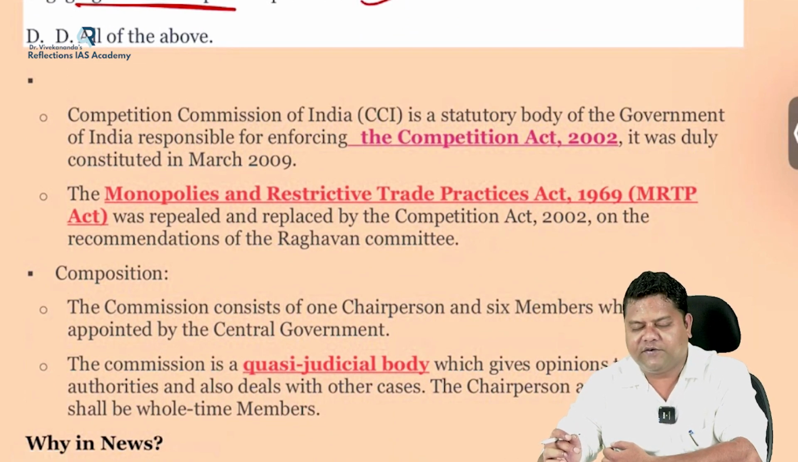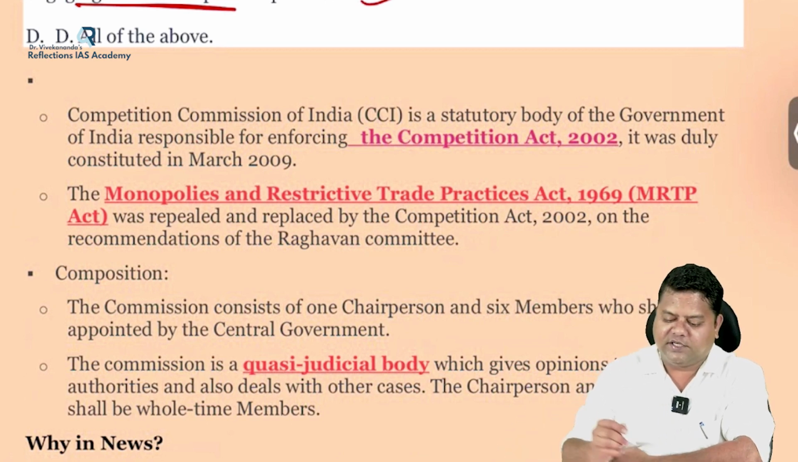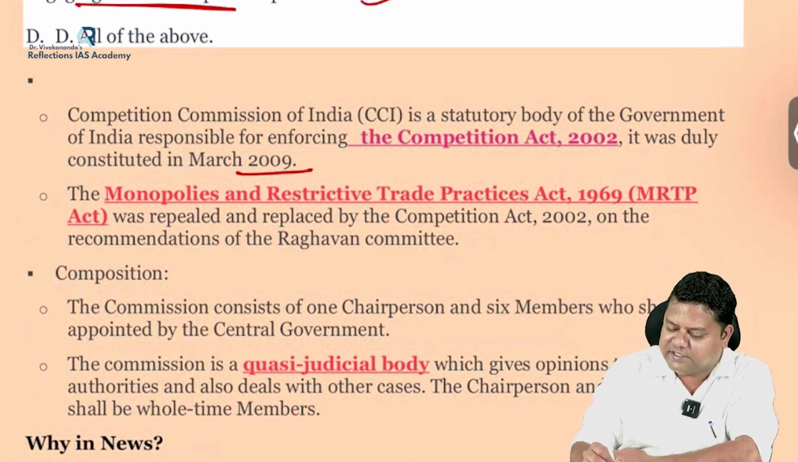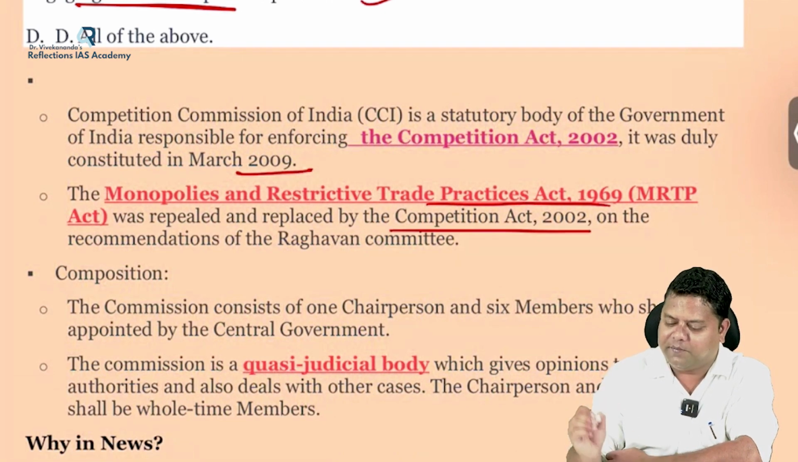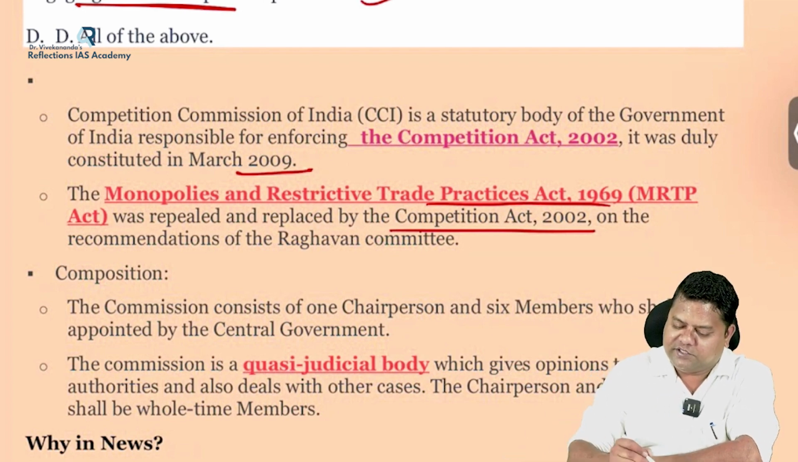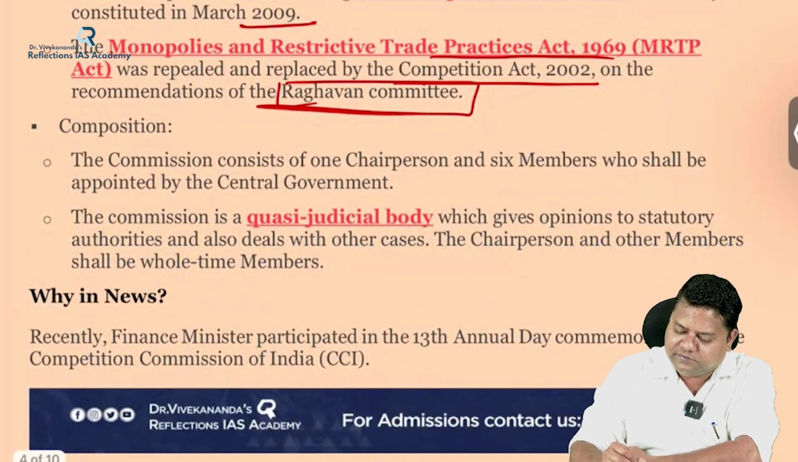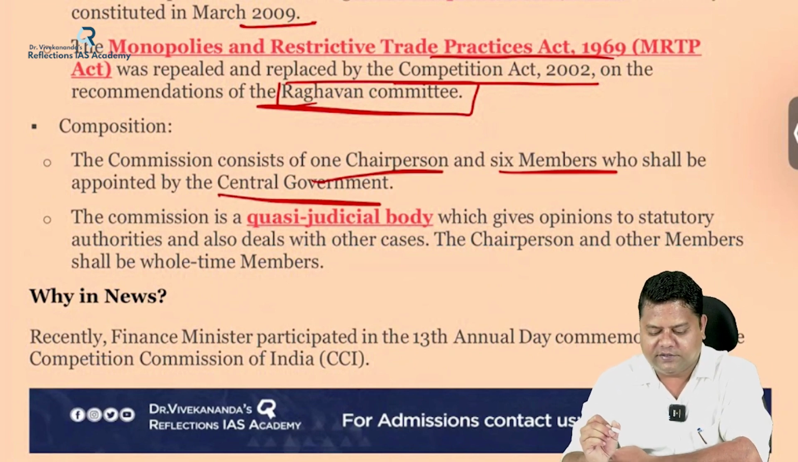So the Competition Commission of India is a statutory body formed by an act of parliament, by which act? Competition Act of 2002, and it was constituted in which year? March 2009. And the Monopolies and Restrictive Trade Practices Act of 1969 was repealed and replaced by which act? Competition Act of 2002. And this CCI was formed based upon the recommendations of which committee? The Raghavan Committee. Composition: it consists of one chairperson and 6 other members who shall be appointed by whom? The central government.